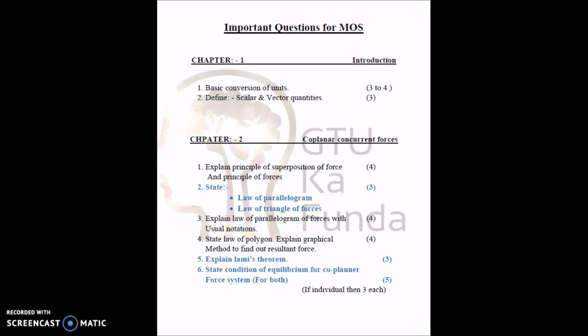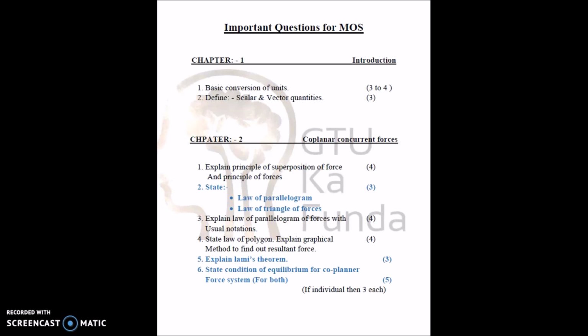We kept the theory portion low because you cannot predict how much percentage of sums or how much percentage of theory will be asked in GTU, more particularly for most subjects. GTU can ask more theory and fewer sums, as well as less theory and more sums. The probability of less theory and more sums is always higher for the particular subject, mechanics of solids. But as of now you have got queries regarding the theory portion.